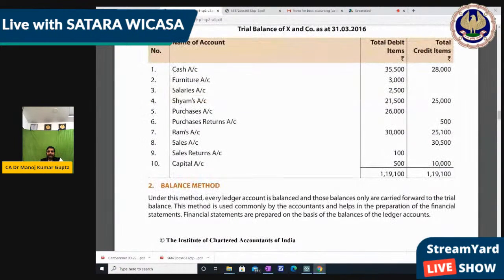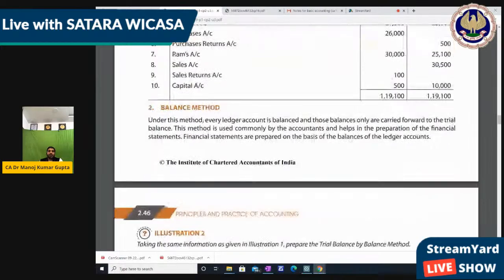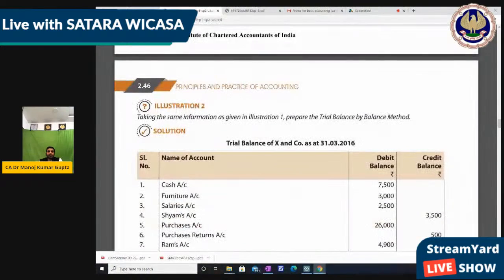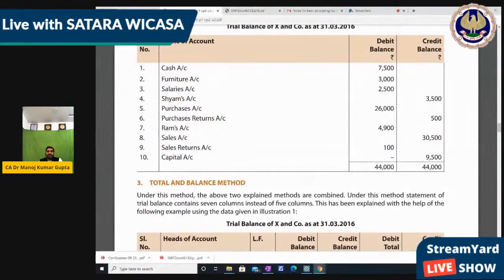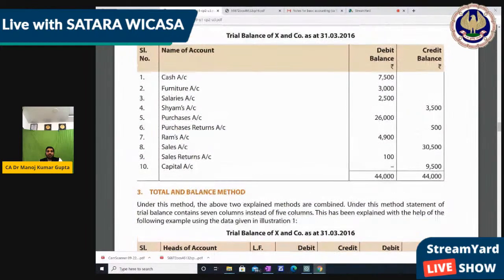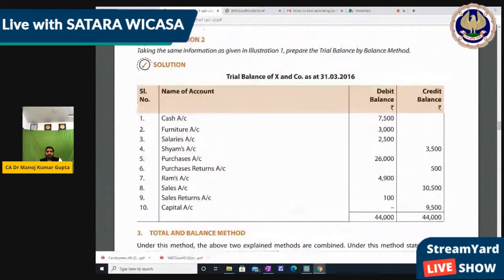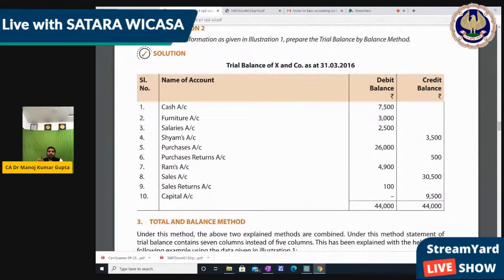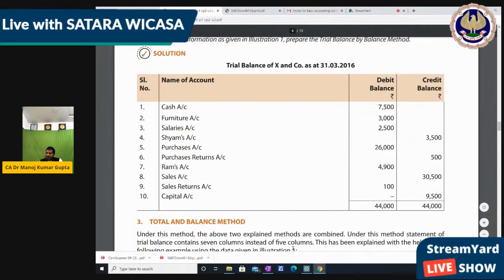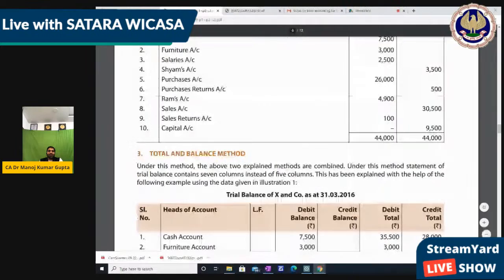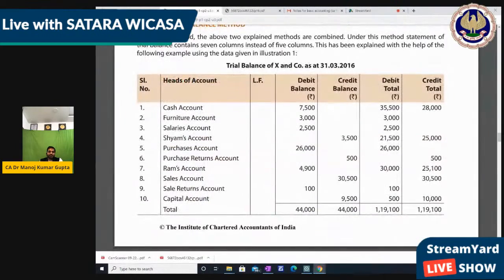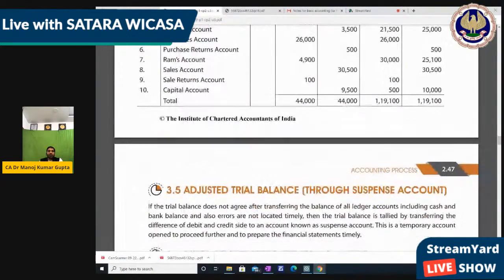So you can see in capital account there is a balance. According to that we can write also balance. Now this trial balance they had given of the previous sum, right? So that is 9,500 capital account they had written here, like we had made the just before trial balance, right? So from the ledger they had make the trial balance.